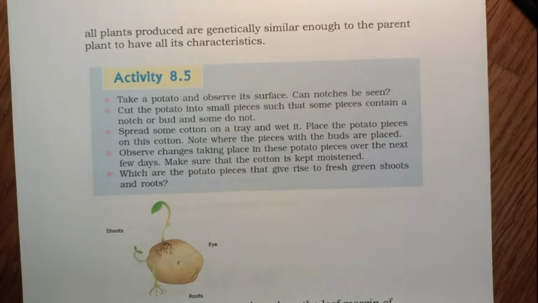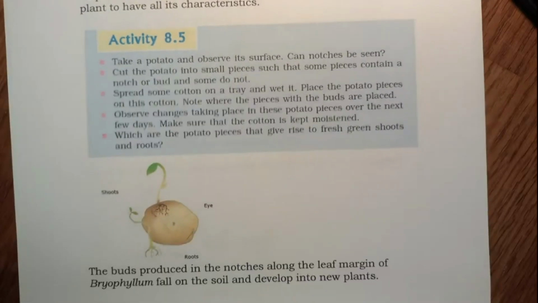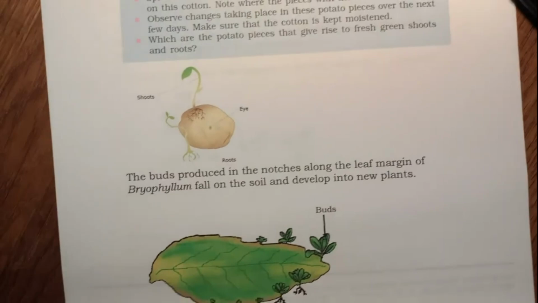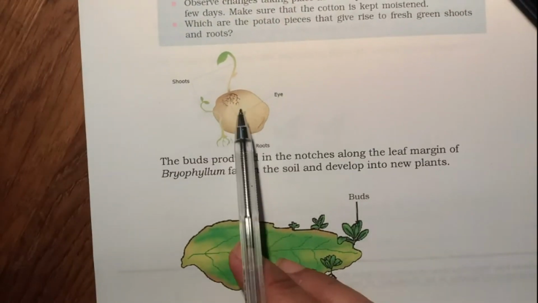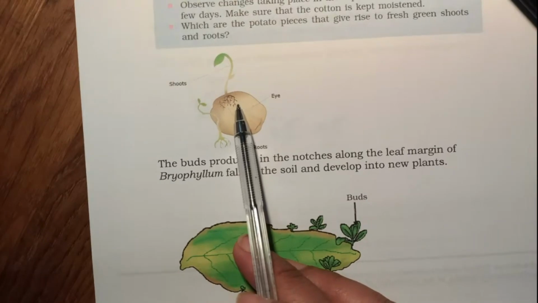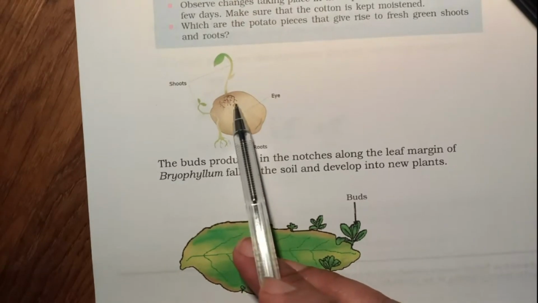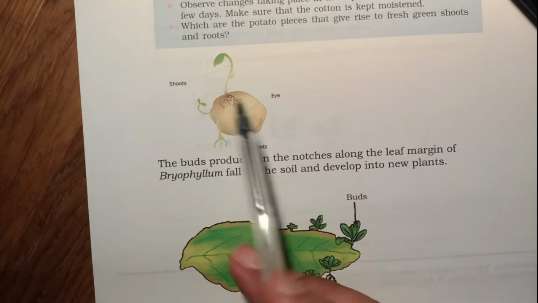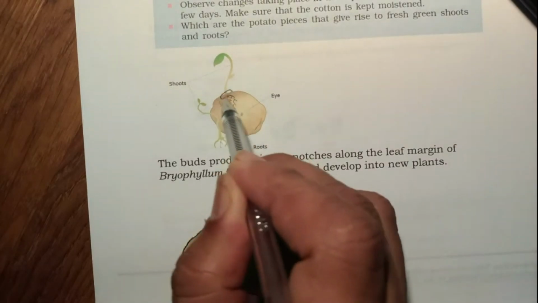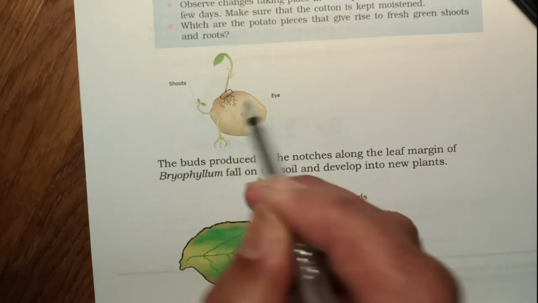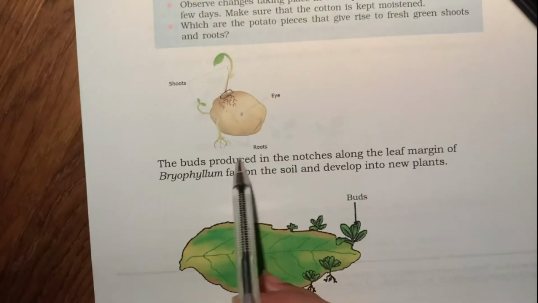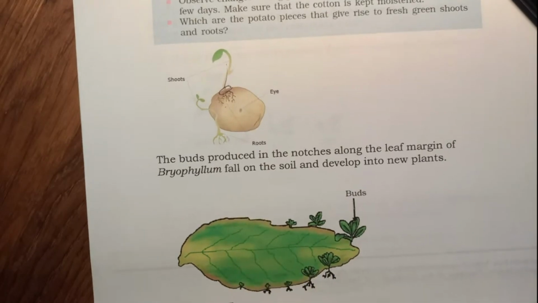Which are the potato pieces that give rise to fresh green shoots and roots? So it is obvious that the pieces that have notches will give rise to the fresh green shoots and roots. I haven't got the diagram to show you the pieces, but if you just leave the potato as it is in a moist condition, then the places where there are notches will give rise to shoot and root. Okay, shoot and root. So that's the easy experiment to do.